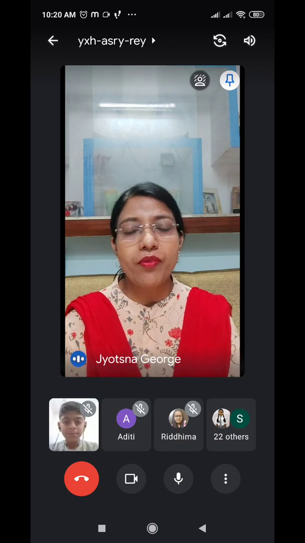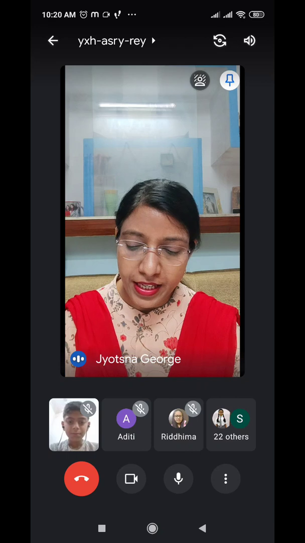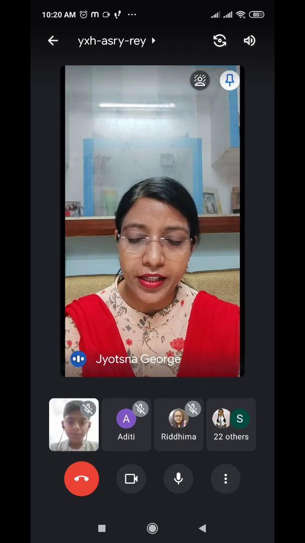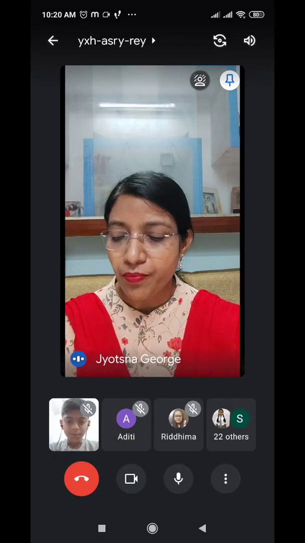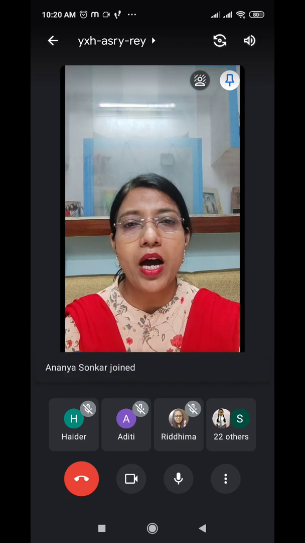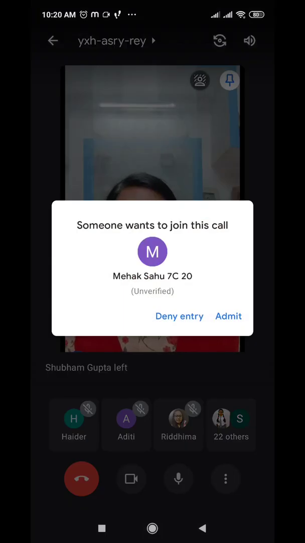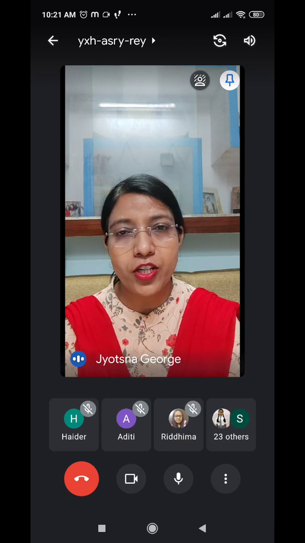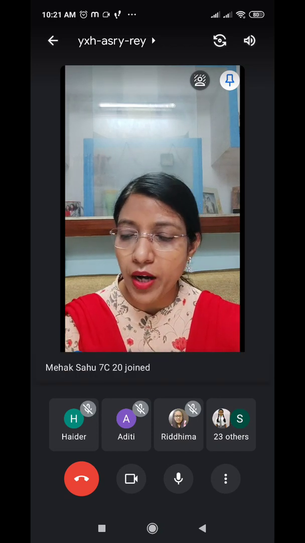Now let's see what we have to do in this particular exercise. We have to rewrite the sentences by writing the opposite gender noun for the highlighted words. In this exercise, a few nouns are highlighted. You have to change their gender. That is what you have to do. Let's try the first one.